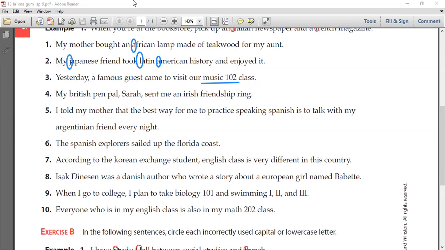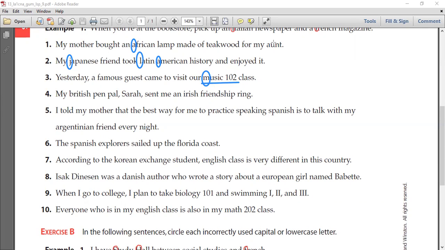Yes. And why do we capitalize music? Because there's a number associated with it, as the rule says. Yes. If you have a class that's not a language, and there's a number associated or tied to it, as we saw earlier, Geography 101 or History 2, whether it's a number or a Roman numeral, you must capitalize it. Music is not a language, however it is associated with a number, so we must capitalize it. Thanks, Ibrahim.